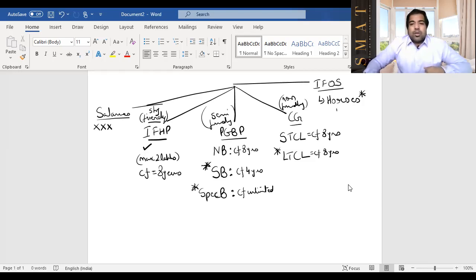And last, horses, guys. Horses can also be carried forward, but only for 4 years because the government doesn't want you to do a lot of this kind of business. So horses 4 years and speculative business 4 years. Specified business unlimited years, and everything else 8 years they can be carried forward. And you know, it's after the year you incur it, not that year. Guys, this is set off and carry forward.